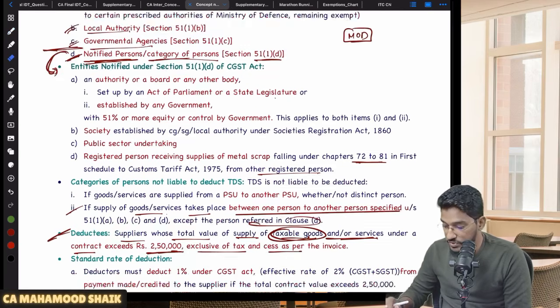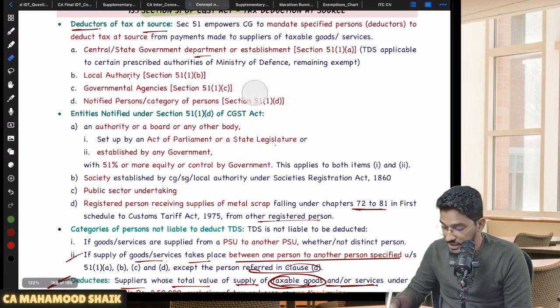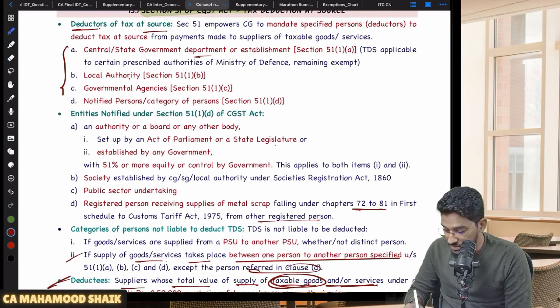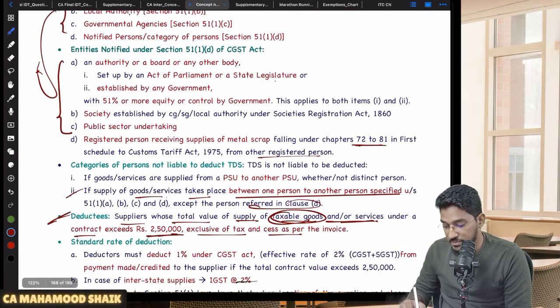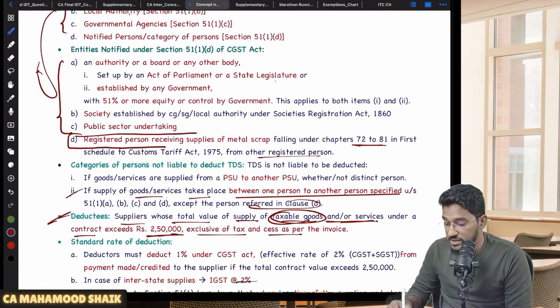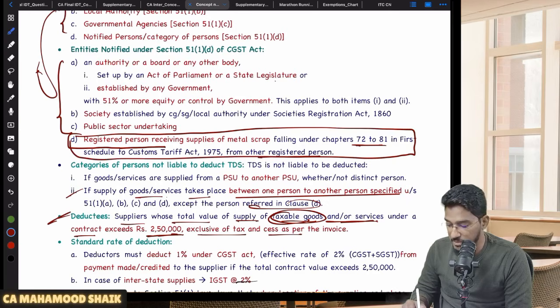That means these are all the notified recipients, right? If the supply is happening among themselves, these three and this three, then TDS will not be applicable. But if the supply is happening among these persons and this registered person receiving supplies of metal scrap, then TDS will become applicable. Able to understand? Clear and comfortable?